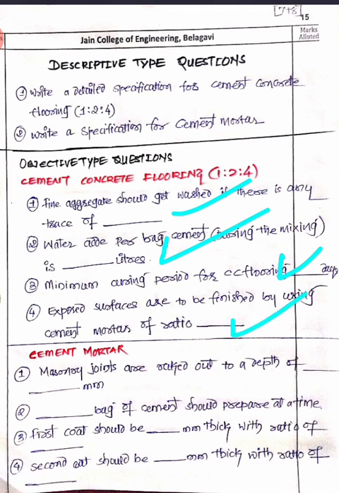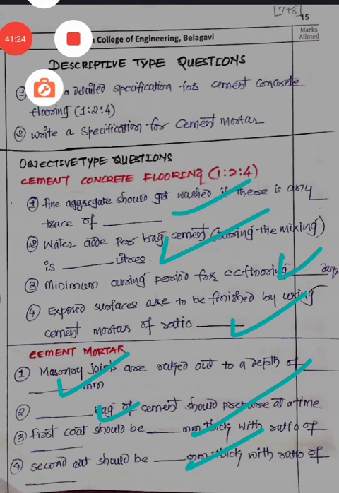Then cement mortar joints are to be raked to a depth of 20 mm. Then mortar of one bag of cement should be prepared at a time. First coat should be dash dash mm thick, with a ratio of... the thickness should be 12 mm. First coat should be of 12 mm. Second coat should be of 8 mm, right? So these are a few important questions on the cement concrete floor as well as on the cement plastering.